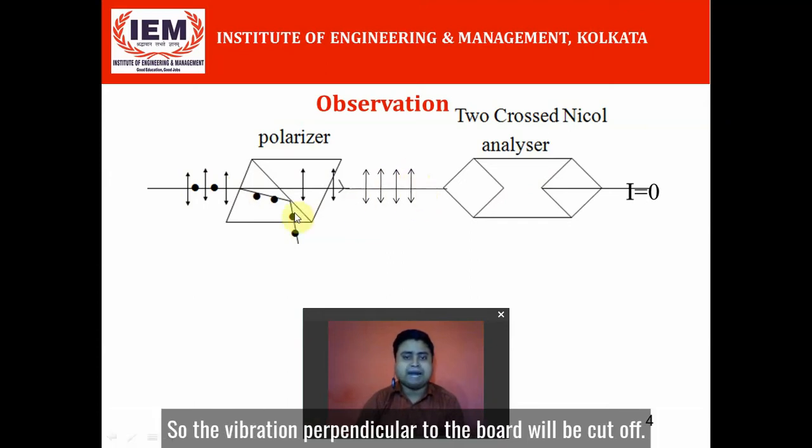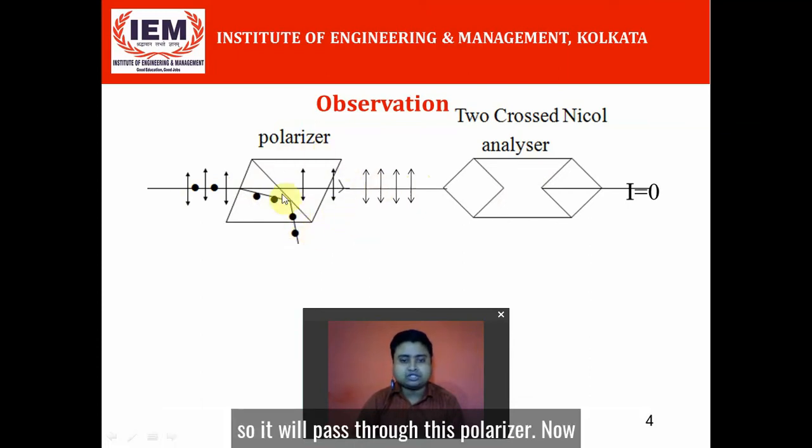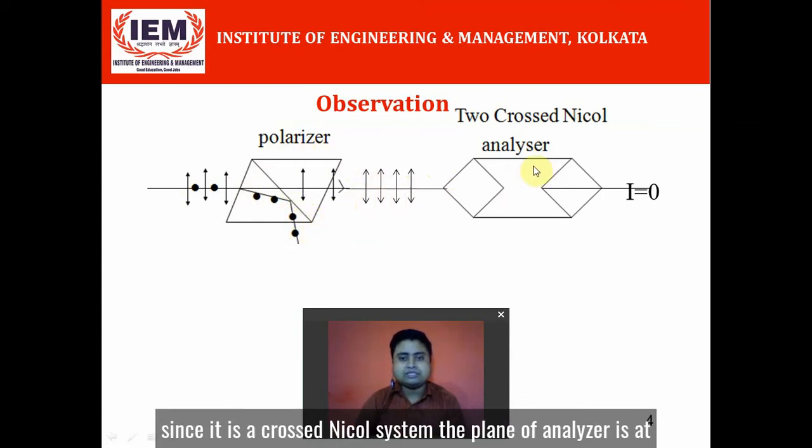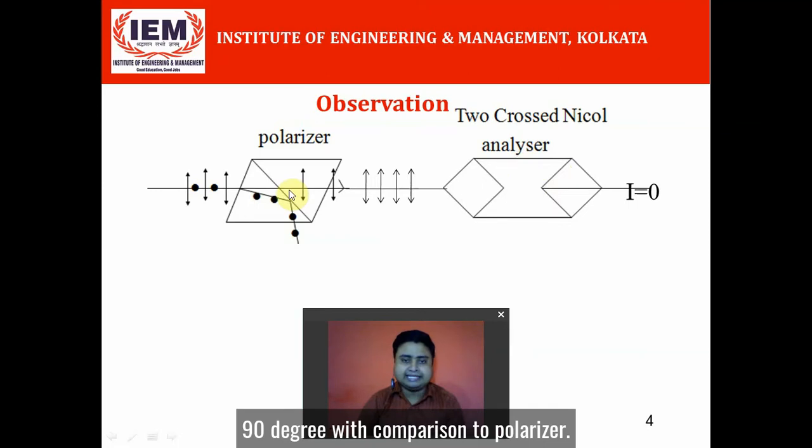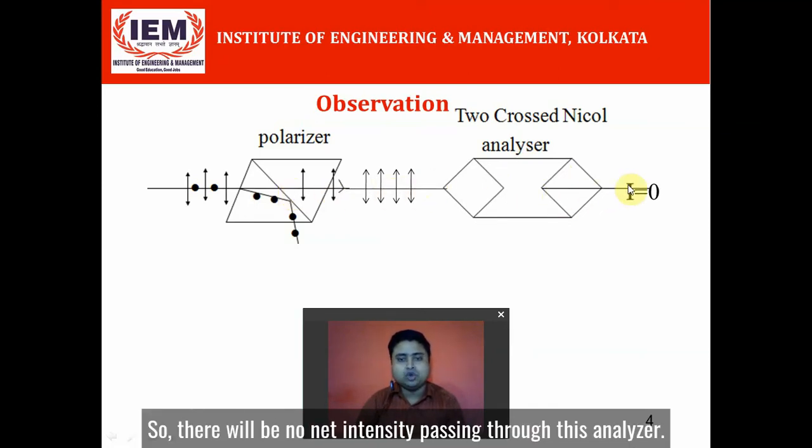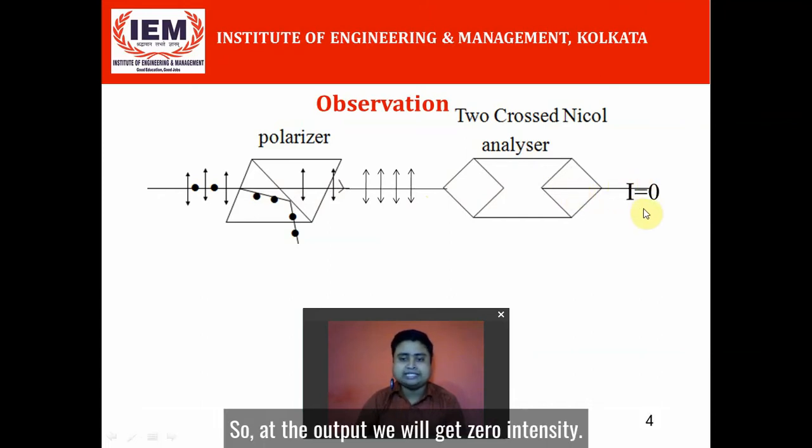The vibration perpendicular to this board will be cut off, so only the parallel one will pass through this polarizer. Now since it is a crossed Nicol system, the plane of the analyzer is at 90 degrees to the polarizer, so there will be no net intensity passing through this analyzer. So at the output you will get zero intensity.